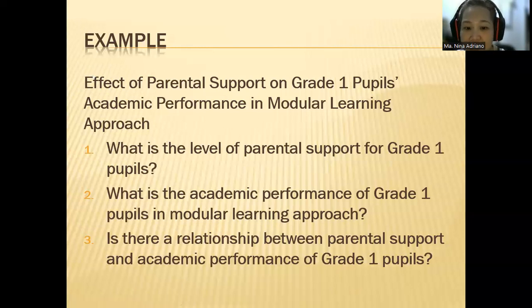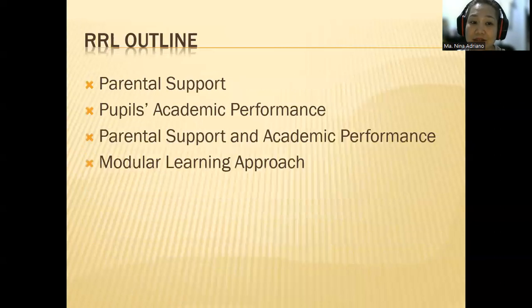We will ask, does parental support have an impact on the academic performance of grade 1 pupils in modular learning approach? Okay, so that's how we create research questions. I hope it's clear because we will have a quiz after this and you're going to have a recitation.